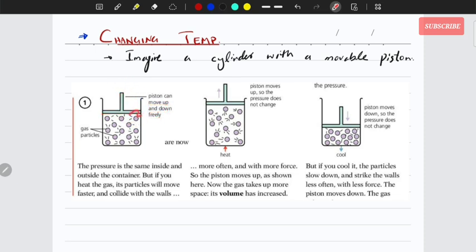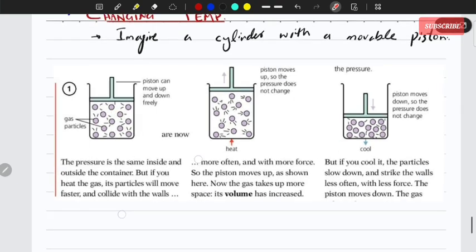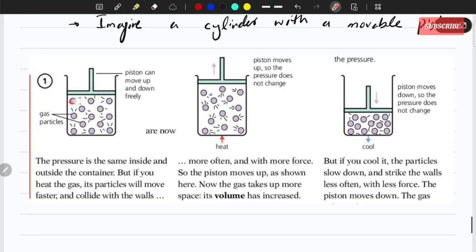Okay, so now at this point it is kind of at a stable state, right? So these are the gas molecules inside, and they are colliding with each other, and they are also colliding with the walls of the container, and at the same time they are colliding with this piston. And they are exerting pressure towards the upper side.